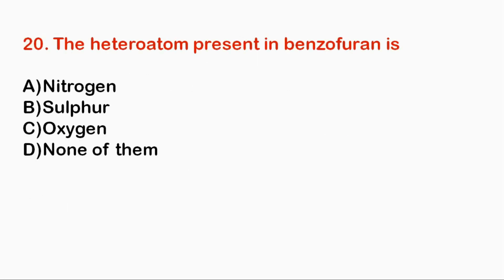Next question and last. The heteroatom present in benzofuran is nitrogen, sulfur, oxygen, none of them. So from furan you can guess the heteroatom present in this structure is oxygen.